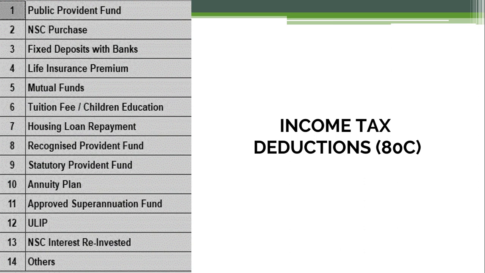So one is public provident fund, NSC purchase, fixed deposit with banks, that is, we have discussed about the maturity of 5 years or more, life insurance premium, mutual funds, tuition fee, children education, housing loan repayment, recognized provident fund, statutory provident fund, annuity plan, approved superannuation fund, ULIP, that is market linked, NSC interest reinvested, and others. So all these options are available for you to have the savings to get the deductions under section 80C.